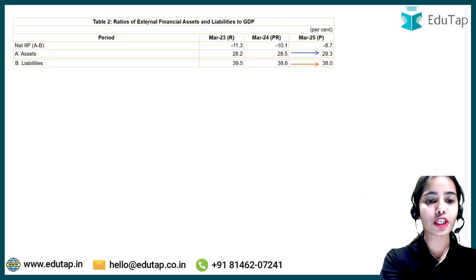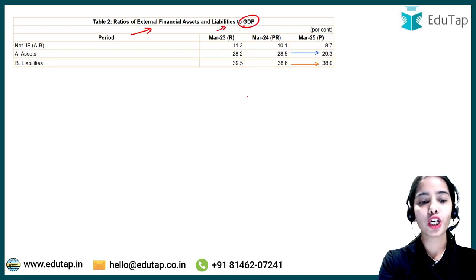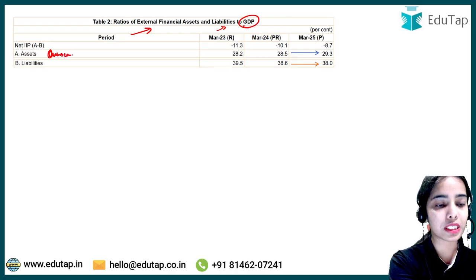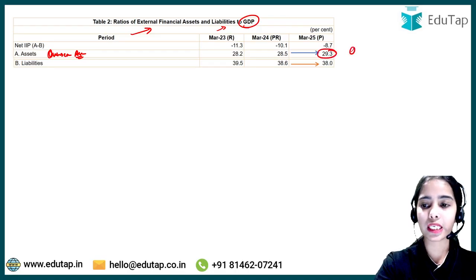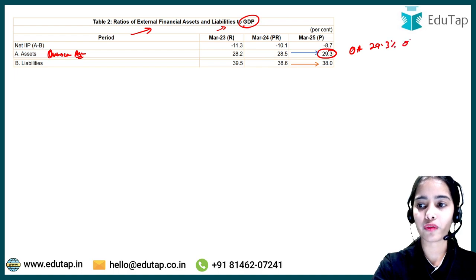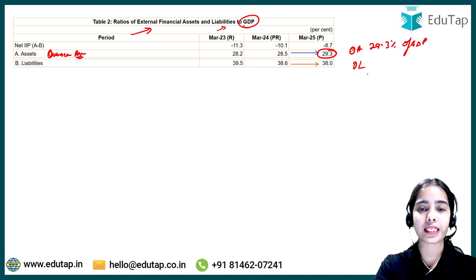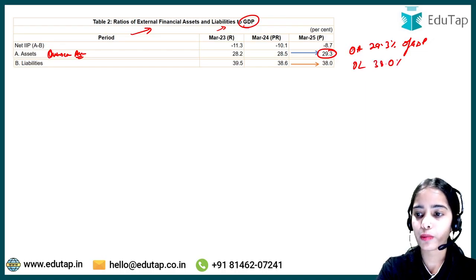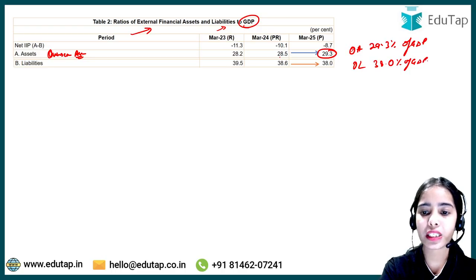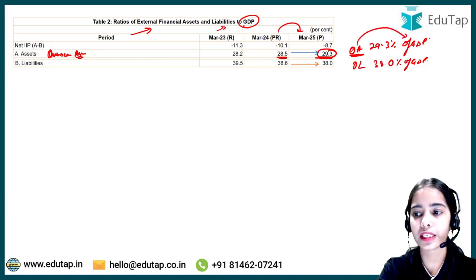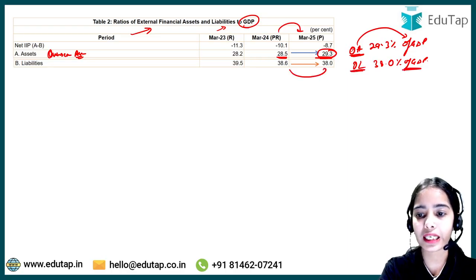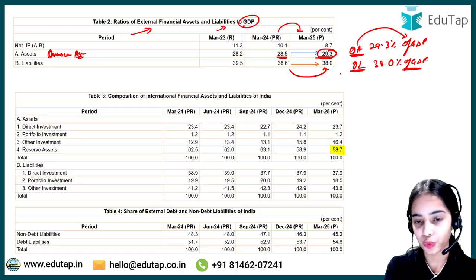Okay. Now coming to ratios of external financial assets and liabilities to GDP. So basically the overseas asset as a percentage of GDP is 29.3%, and the overseas liability or external liability is 38.0% of GDP. Here you can see that overseas assets as a percentage of GDP have increased from the previous year, and the overseas liability as a percentage of GDP has decreased from the previous year. So that is good news.